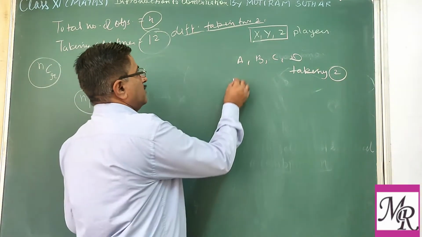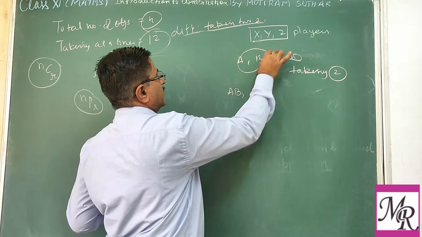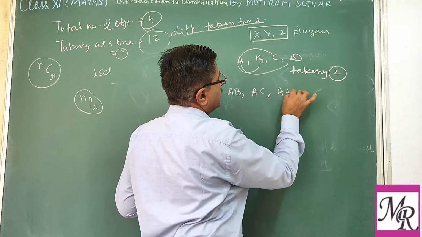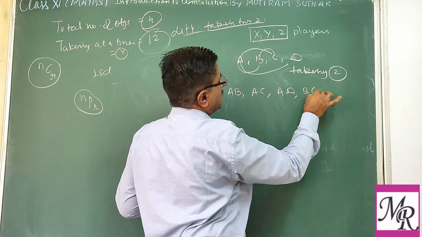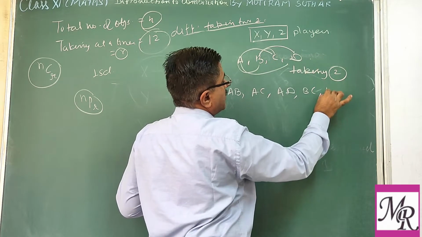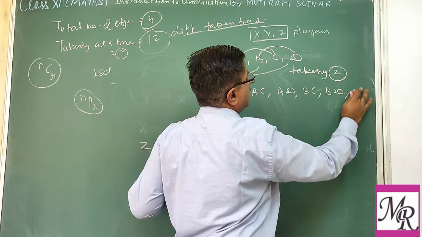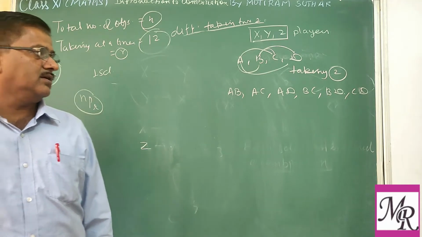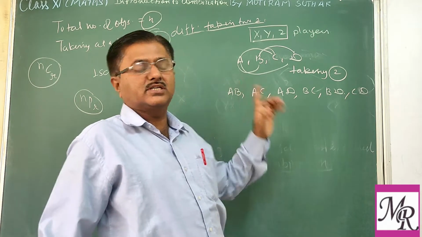So 2 at a time means you can take A and B, A and C, A and D. Similarly B and C, B and D, and lastly C and D. So how many combinations or selections are there? 1, 2, 3, 4, 5, 6.